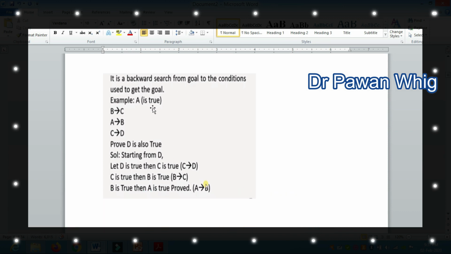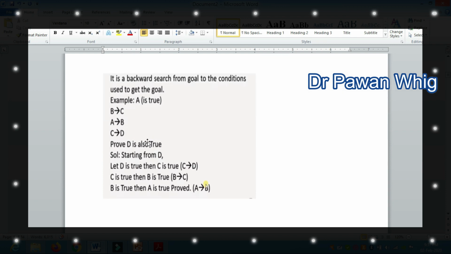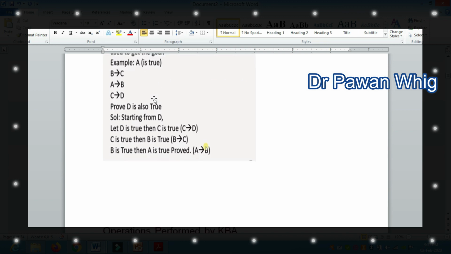So I hope you understand the backward and forward chaining methods. In forward chaining we move from the initial stage to the goal, and in backward chaining we move from the goal to the initial stage. I hope you understand this lecture.